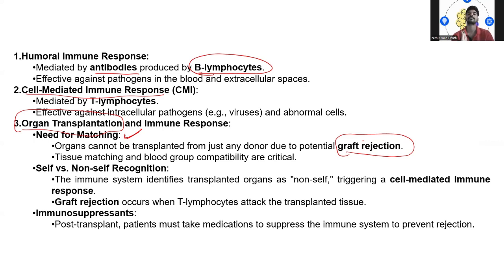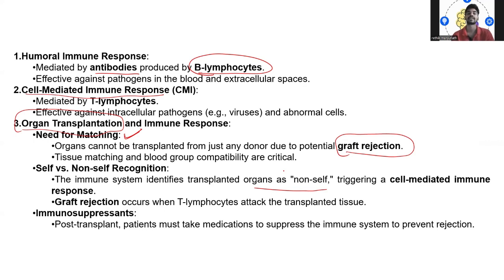Same way in organ transplantation also, first we need to check whether it is going to match or not. Then tissue matching, blood grouping, and compatibility are all very critical and crucial. Then self versus non-self recognition: the immune system identifies the transplanted organ as non-self. That's what I told. So what happens? It triggers a cell-mediated immune response. After that we see graft rejection, which occurs when T lymphocytes attack the transplanted tissue.